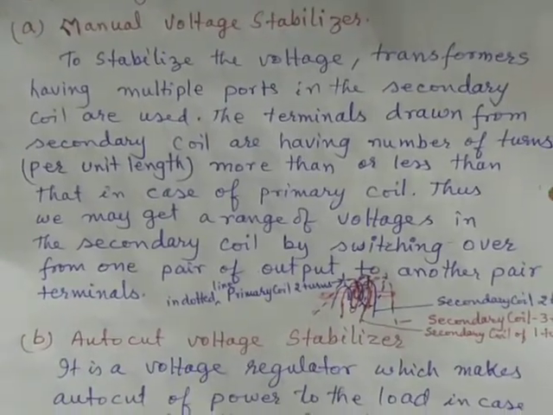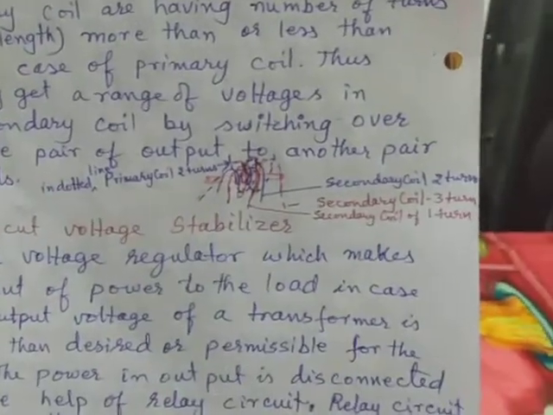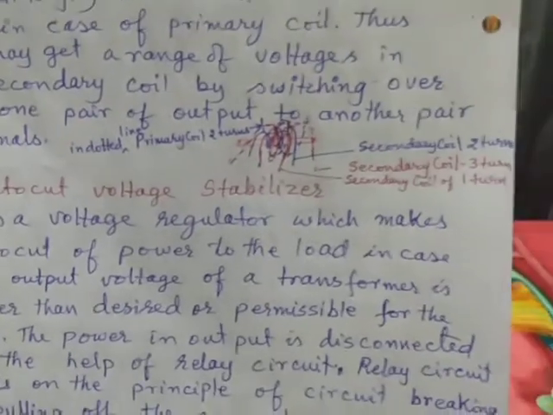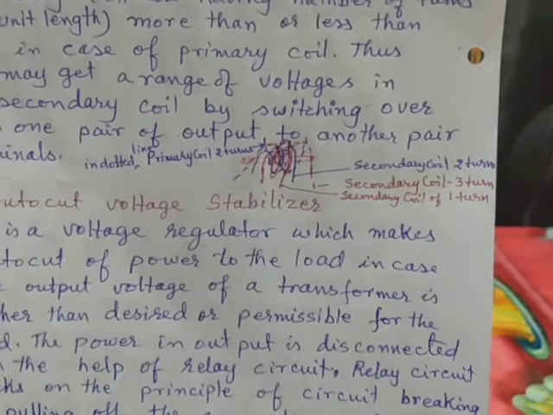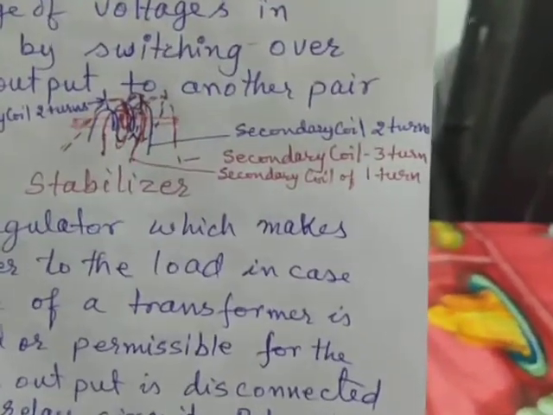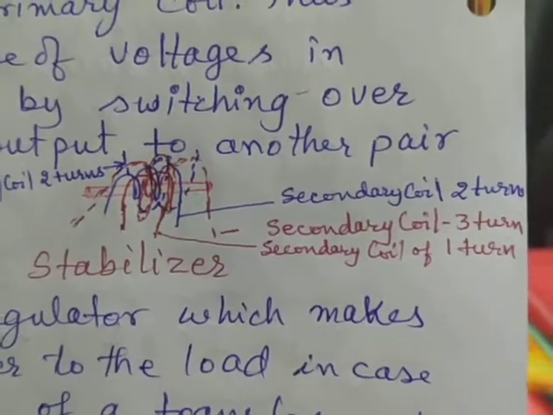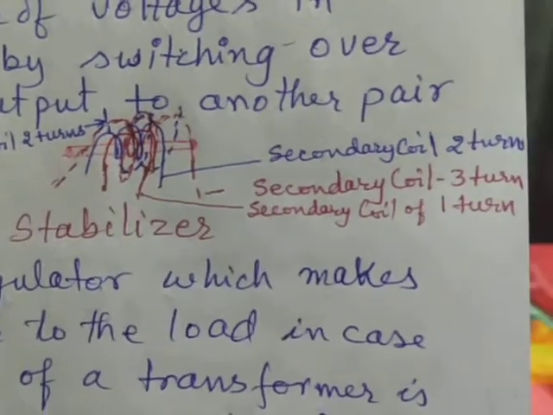When we want a manual voltage stabilizer, say for example, we are taking a typical case, but it never means that there are only one turn or two turns in primary or secondary. I am only taking this small number of turns to help you understand better the arrangement in which the voltage stabilizer is possible.